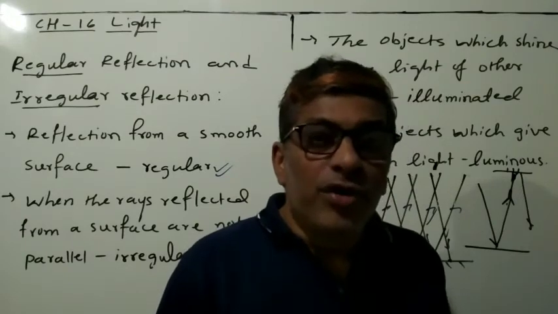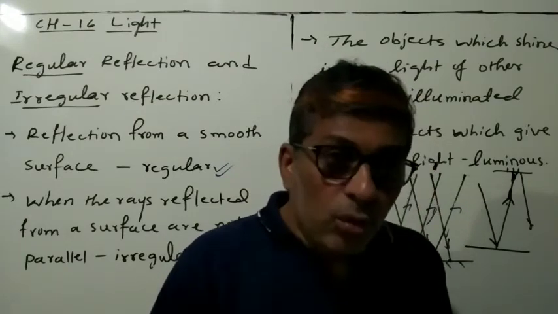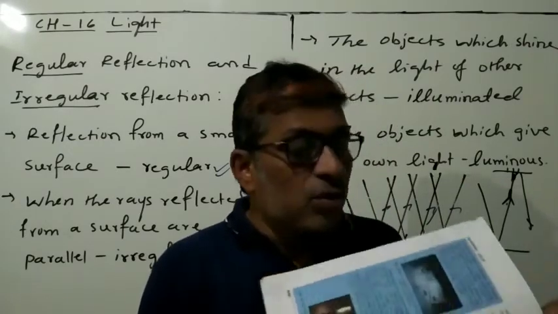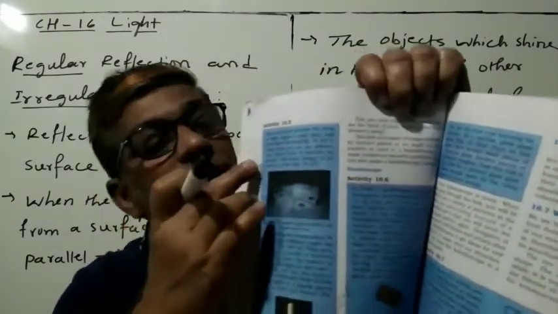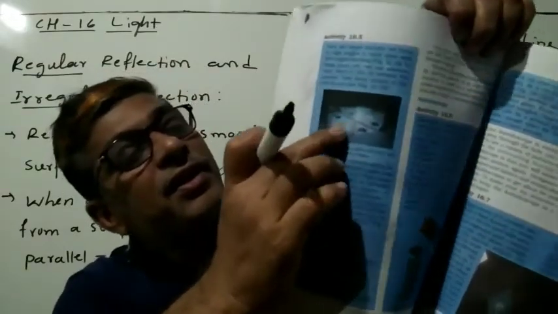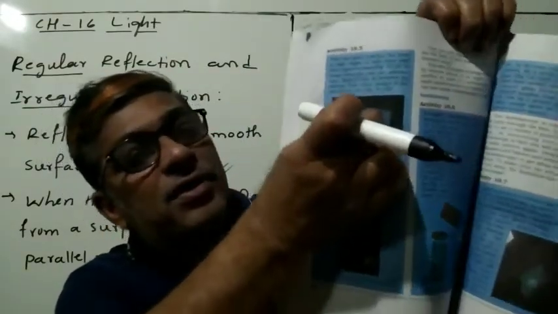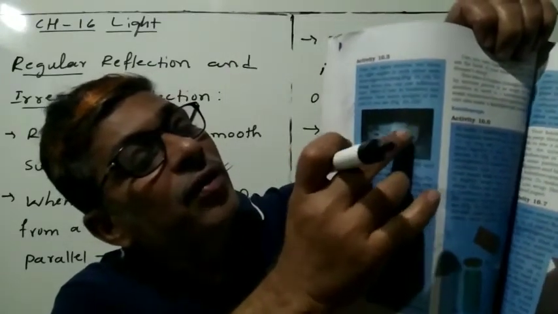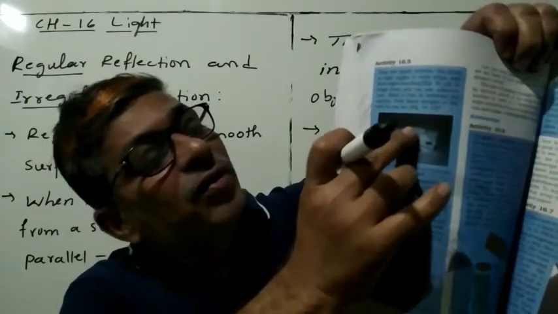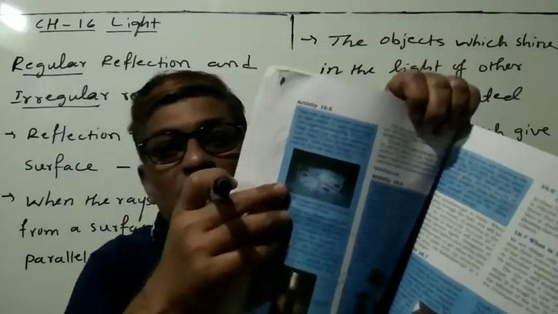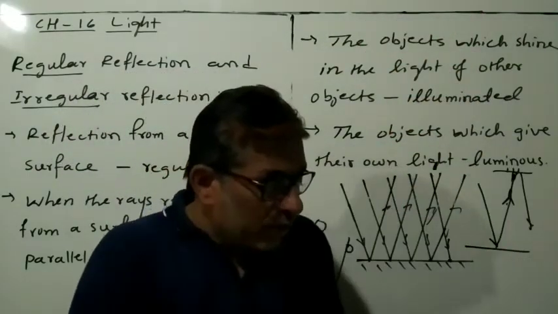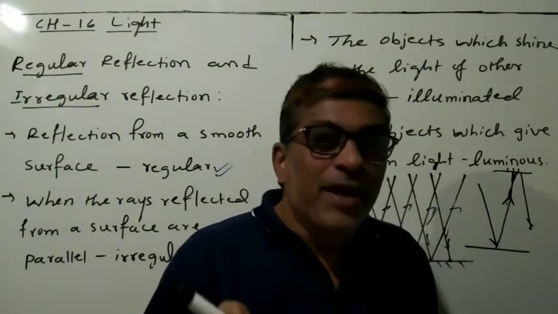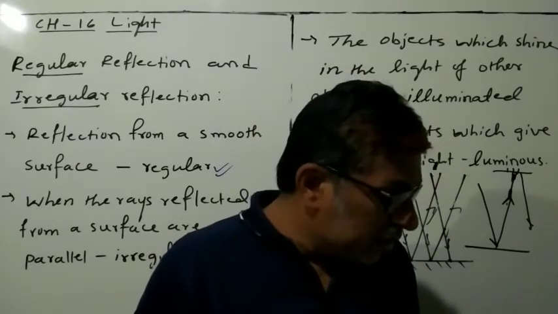So dear students, what you have to do in this activity is take two plane mirrors and set them at right angles. See the diagram also. In this way you have to set it. These two plane mirrors are joined here at a right angle, and you place one coin here, one coin here, one coin here, and one coin here. Like this you will observe their images by placing the two plane mirrors at right angles.